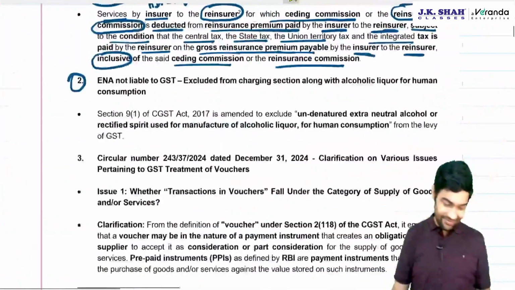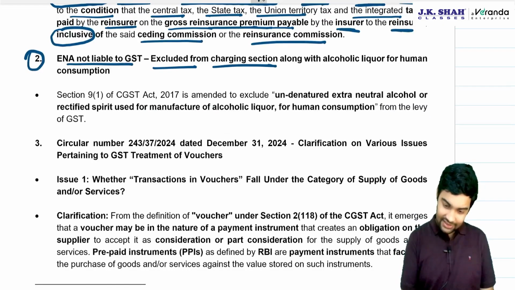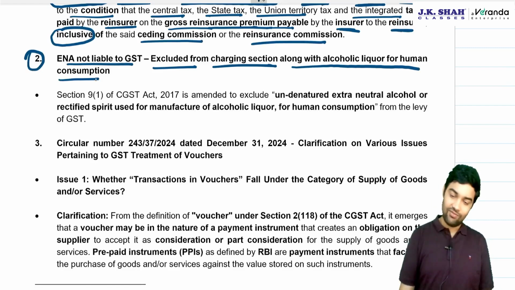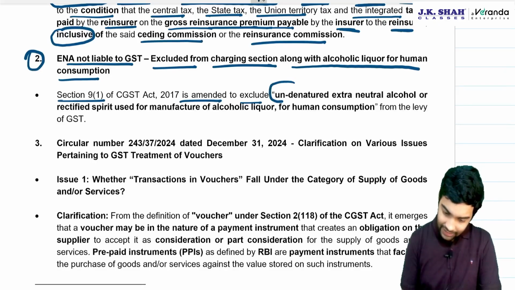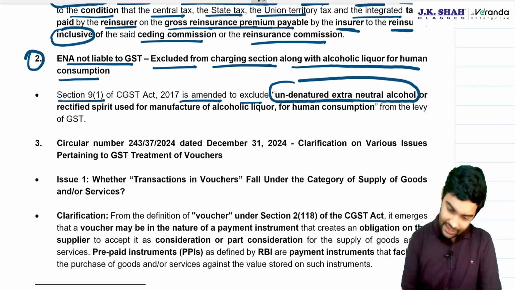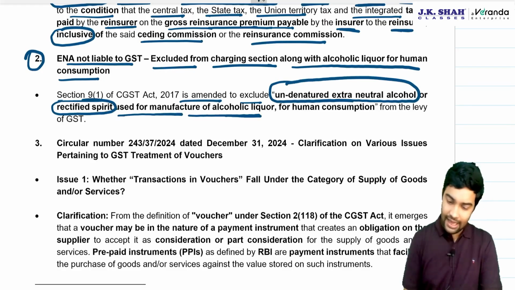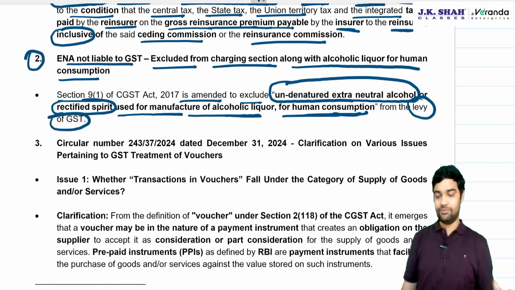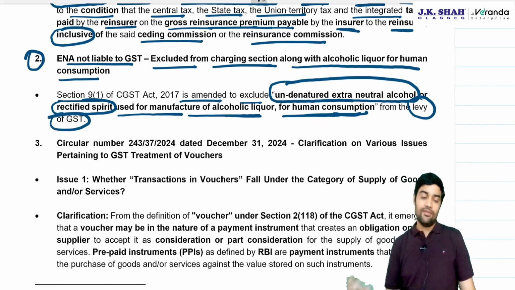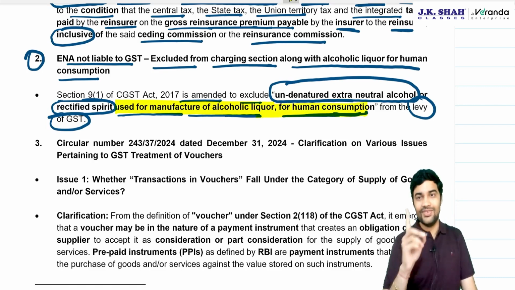Let's have a look. ENA not liable to GST. It is excluded from the charging section along with alcoholic liquor for human consumption. Section 9 subsection 1 is amended to exclude undenatured extra neutral alcohol or rectified spirit which is used for manufacture of alcoholic liquor for human consumption from the levy of GST. Undenatured ENA will be excluded only when this sentence is satisfied.